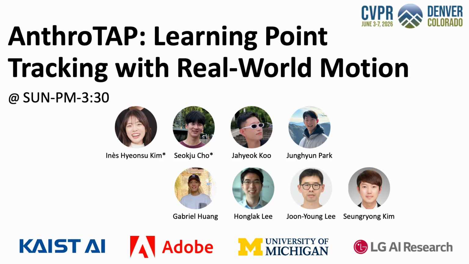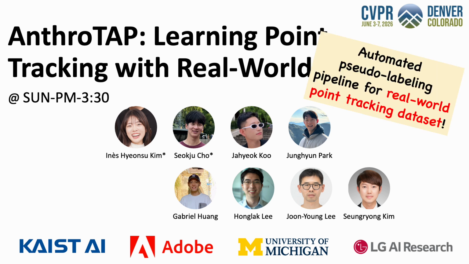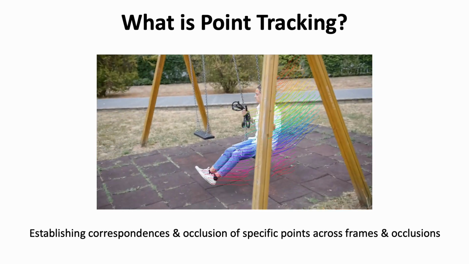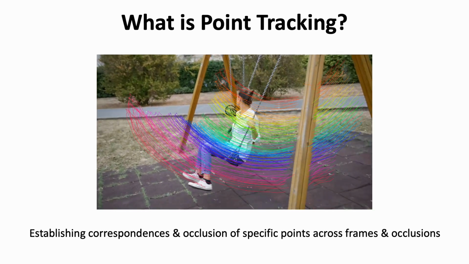Today, we'll present AnthroTAP, Learning Point Tracking with Real-World Motion. In short, AnthroTAP is an automated pseudo-labeling pipeline for point tracking that provides strong, real-world training signals for point trackers. Before we get started, let us quickly recap point tracking because our current projects build on it.